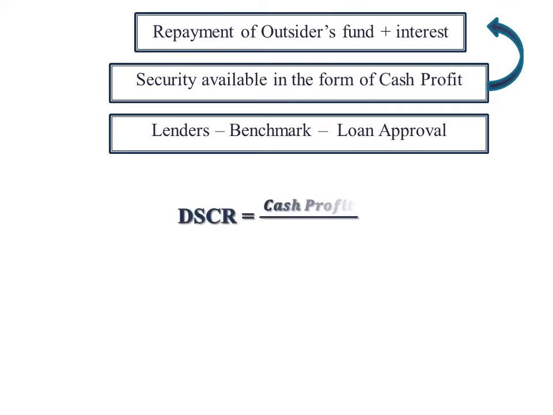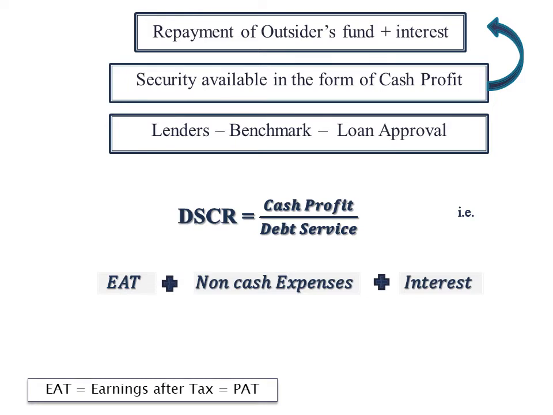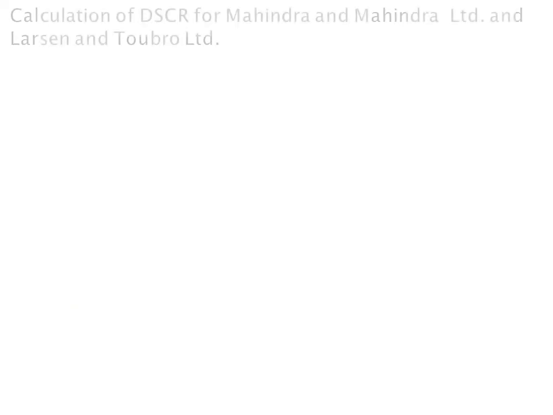This ratio is calculated by dividing cash profits by debt service, and it is generally expressed in times. Cash profits include earning after tax, non-cash expenses and interest. Earning after tax is also known as profit after tax, and non-cash expenses are expenses which are not actually paid, for example, depreciation and amortization. And interest is added because it is included in the denominator. And debt service means sum of the loan principal and interest. Let us now see application of this formula.